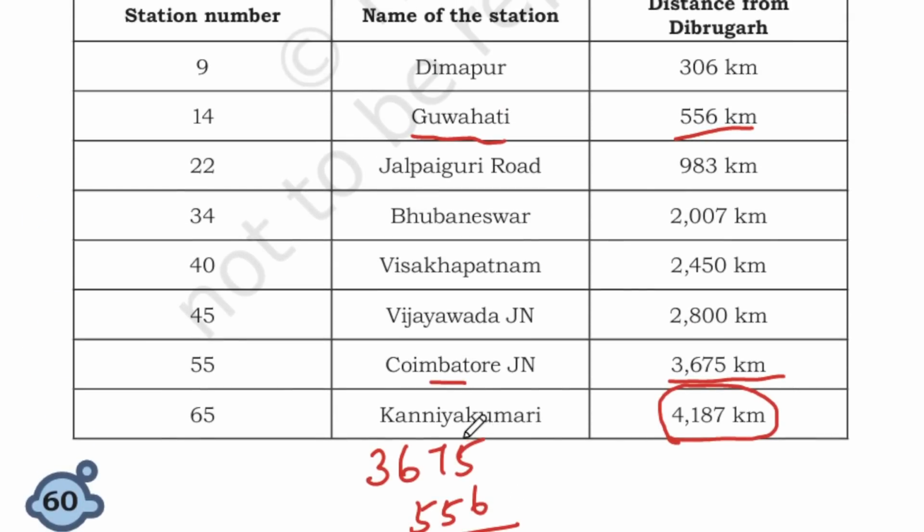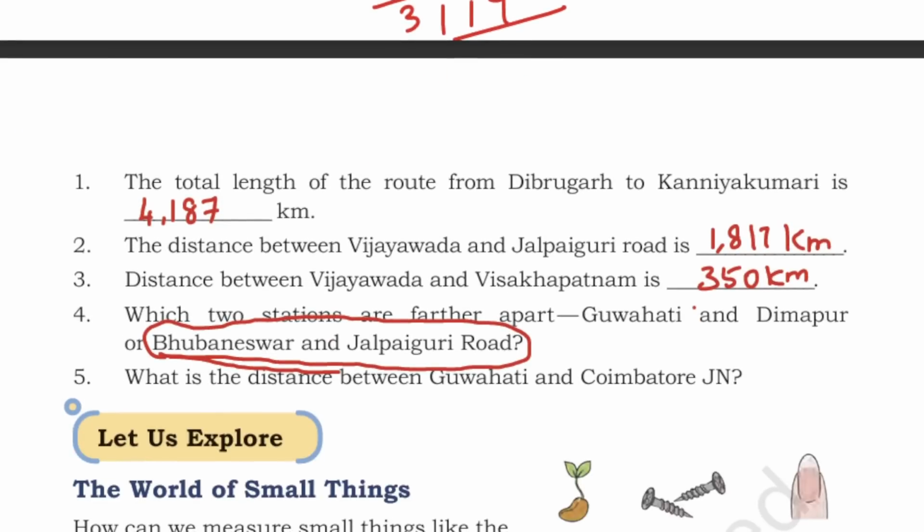So 5 cannot be subtracted by 6. You can borrow from here. So this becomes 15. 15 minus 6 is 9. 6 minus 5 is 1. 6 minus 5 is 1 and we have 3. So we are getting 3119 kilometers. So what is the distance? You can write 3119 kilometers.